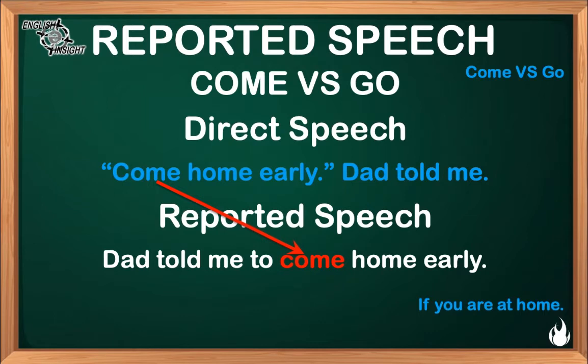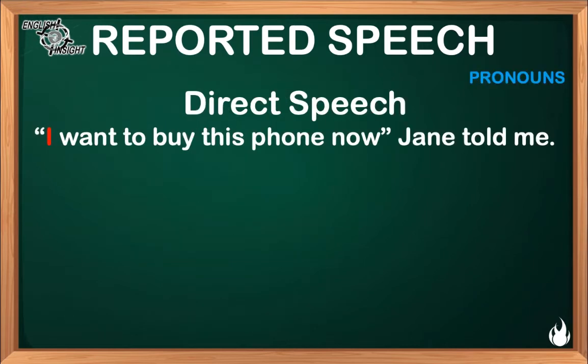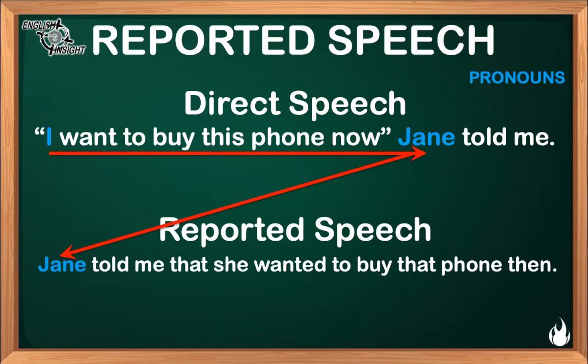Now, let's talk about pronouns. In direct speech, we say, I want to buy this phone now, Jane told me. The pronoun I refers to Jane. In reported speech, we say, Jane told me that she wanted to buy that phone then.